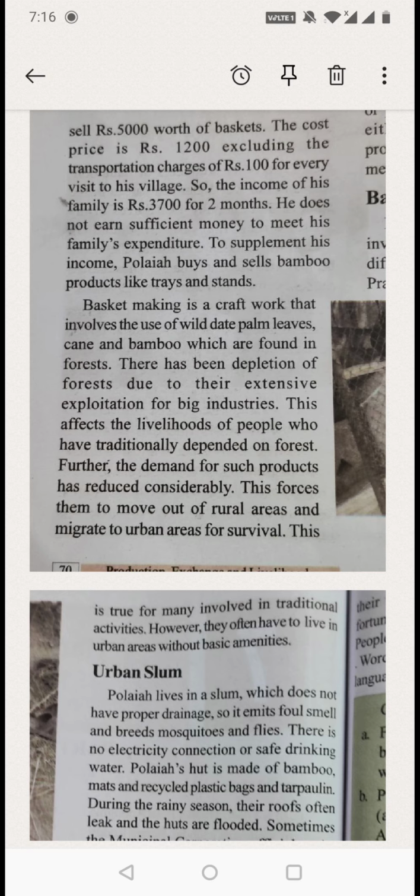The cost price is rupees 1200, excluding the transportation charges of rupees 100 for every visit to his village. So he'll be going and getting the raw material from his village, transportation cost and raw material purchasing cost.